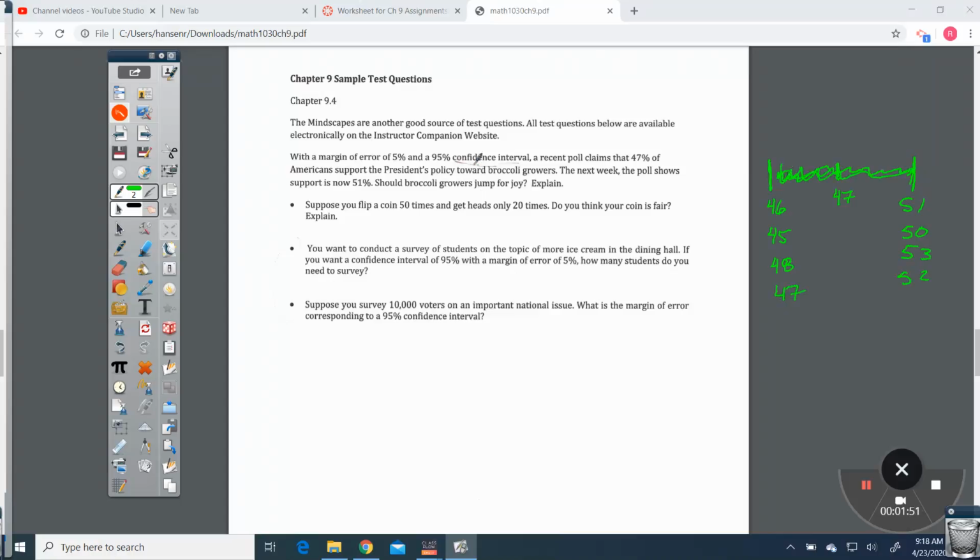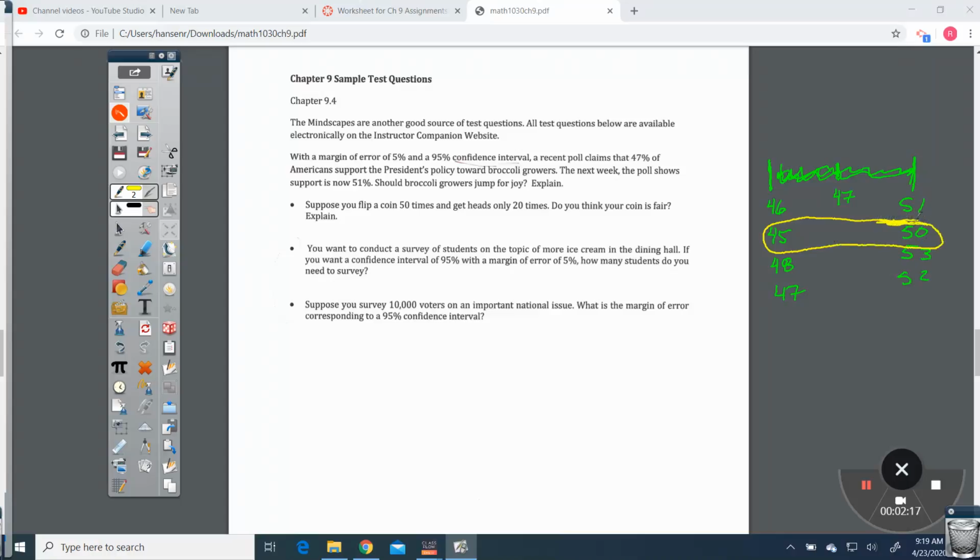So a 95% confidence interval means that, like if I had 100 numbers, and they were between whatever one of these we said it was.